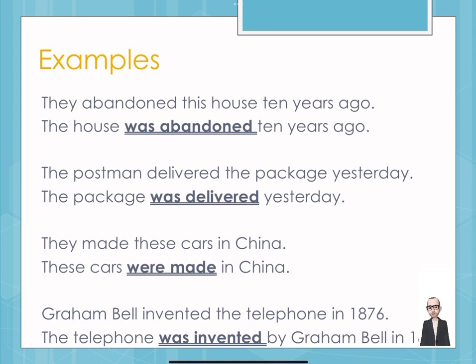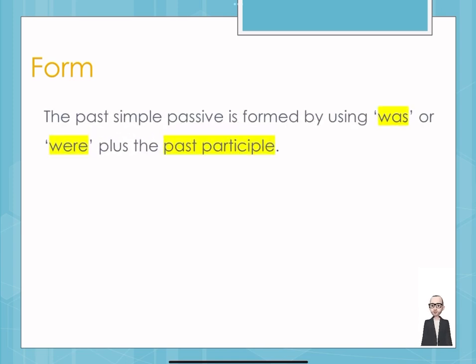Now, we need to talk a little bit about the form. As I told you at the beginning of the session, we are focusing now on past simple, the past simple form of the passive. And as such, we are going to be using was and were and the past participle of the verb. Past participle is not an expression that you necessarily need to know. Sometimes they call it the third form of the verb. We are going to be looking at examples of that as well. So, was and were and the past participle.